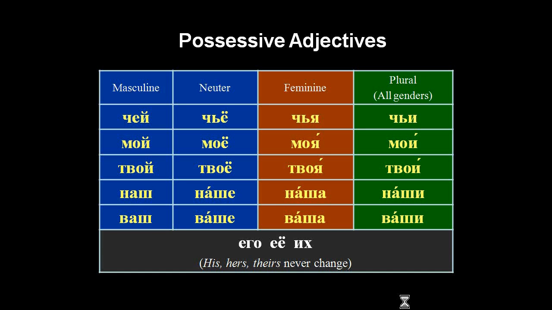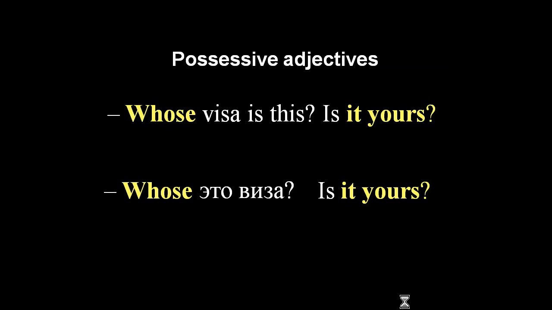Feminine, чья. Let's pick a feminine noun, such as книга. Чья книга, моя книга, твоя книга, наша книга, and ваша книга. Now let's ask whose with a plural, whose cassettes. Чьи кассеты, мои кассеты, твои кассеты, наши кассеты, ваши кассеты. Let's practice with these words, with these possessive adjectives.